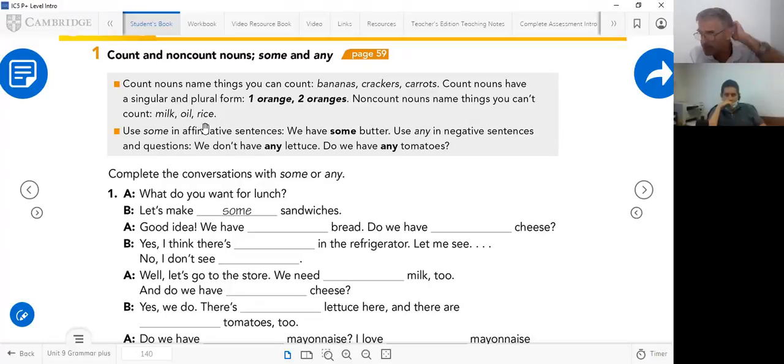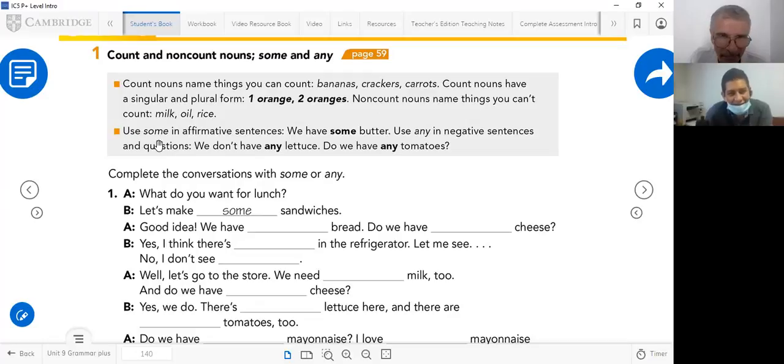Now observe, do you understand this? Do you understand count and non-count? Felipe, yes, sí, I understand this. Okay. Now you have to say, yes, I do. Yes, I do. Okay. Now pay attention to this.